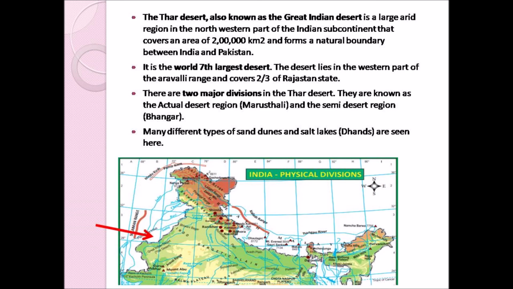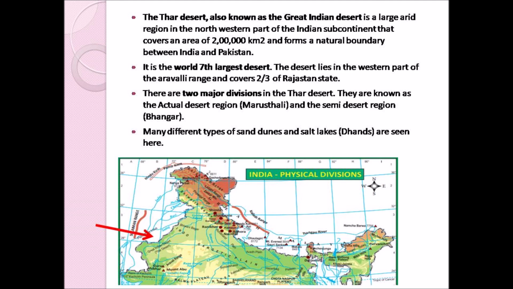Thar Desert. Thar Desert is also known as the Great Indian Desert, and it is a large arid region in the northwestern part of the Indian subcontinent. Arid region means the region is very dry due to the lack of water availability, and therefore it does not support the growth of plant life and animal life. The Thar Desert covers an area of 2 lakh square kilometer, and it forms a natural boundary between India and Pakistan.